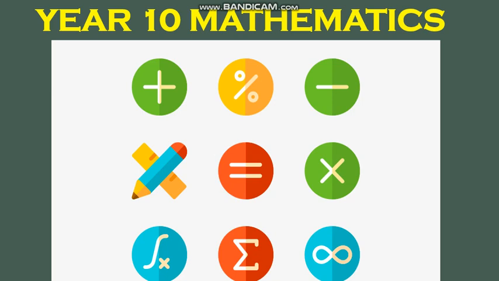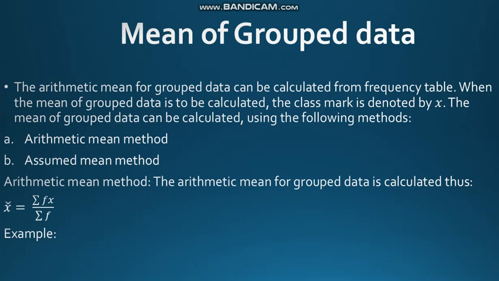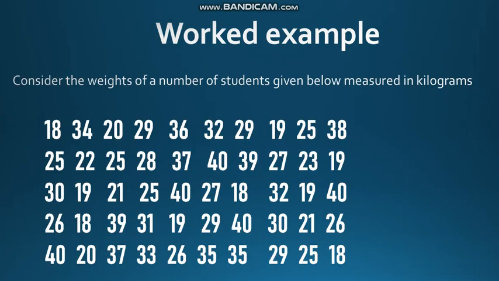So, we're going to continue with statistics, particularly the calculation of statistics: the mean of grouped data. Another word for mean would be average. How do we calculate the average or the mean of grouped data? There are two methods we're going to look at: the arithmetic mean method and the assumed mean method. Now the arithmetic mean method is quite straightforward.